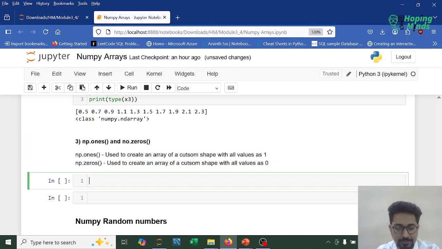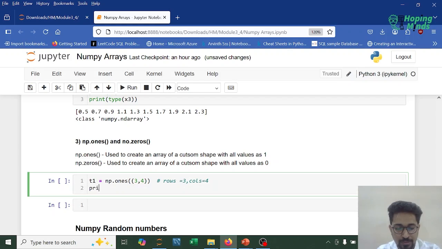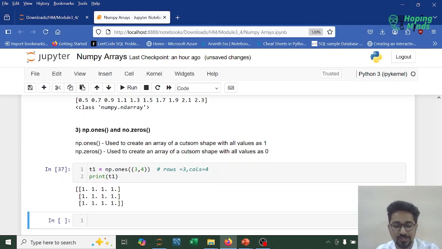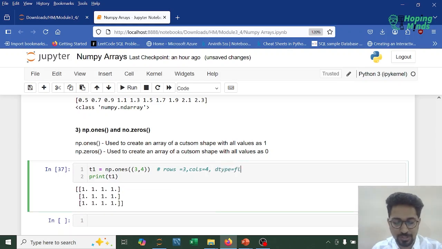So I'm writing, let's say, maybe t1. t1 is np.ones, and the shape that I wish to pass is maybe 3 comma 4, indicating the number of rows is 3, the number of columns is 4. Now if I print t1 in the shape 3 comma 4, I'll be obtaining all ones. Why am I getting decimals? Because the dtype used by default is float.